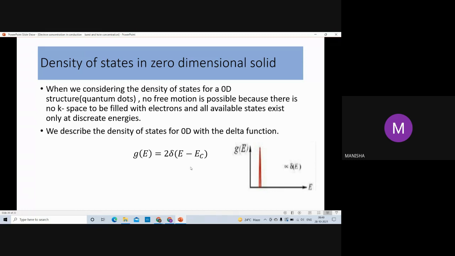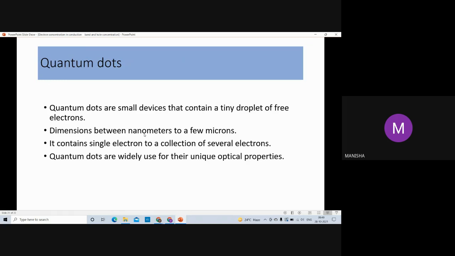Then here is quantum dots. What are quantum dots? Quantum dots are small devices that contain a tiny droplet of free electrons. The dimension of quantum dots is between nanometers to a few microns. It contains a single electron to a collection of several electrons. Quantum dots are widely used for their unique optical properties because they emit light of a specific wavelength if energy is applied to them.